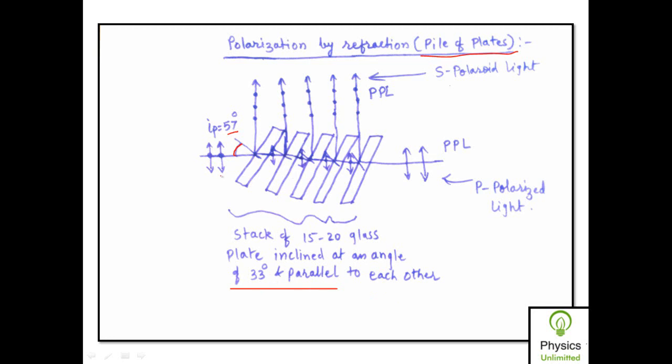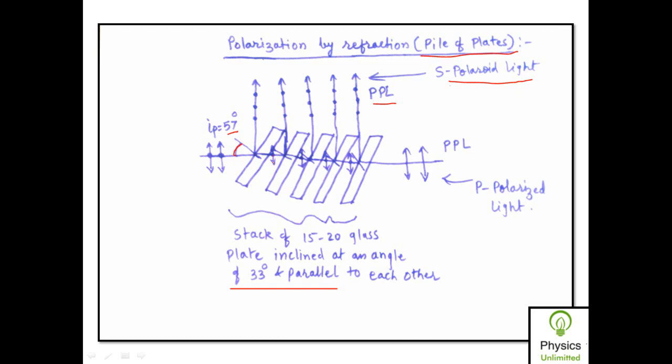When an unpolarized beam of light is incident at the polarizing angle IP, the reflected beam of light is found to be completely plane polarized, while the refracted beam of light is found to be partially plane polarized. Here you can see that the vibrations are represented by dots only. It means that it has vibrations in only one plane, perpendicular to the plane of incidence. Such plane polarized light is called S polarized light, while the transmitted or refracted beam is just partially plane polarized. Here you can see that lines as well as dots are both present simultaneously, but the size of this dot is less as compared to the size of the dot over here.